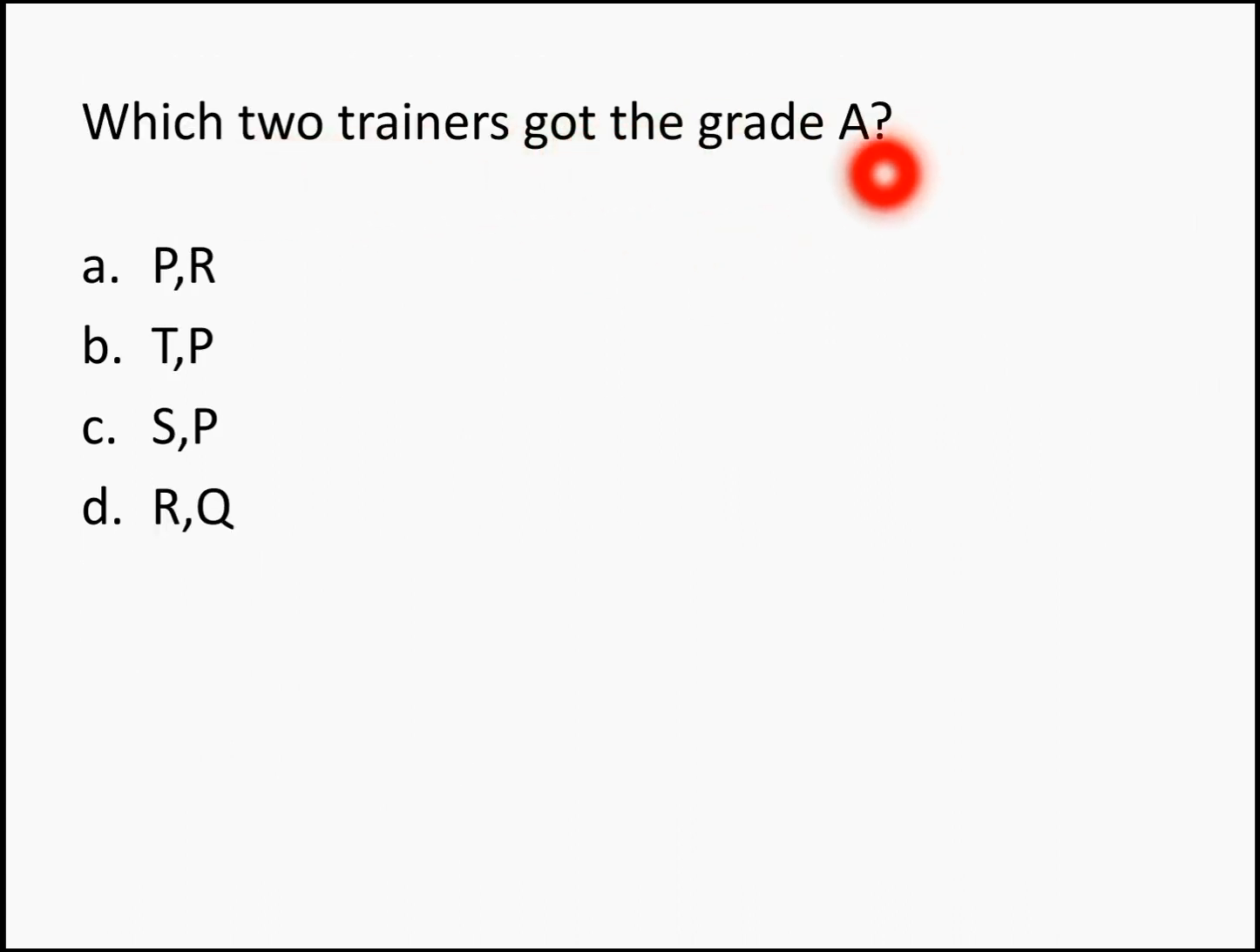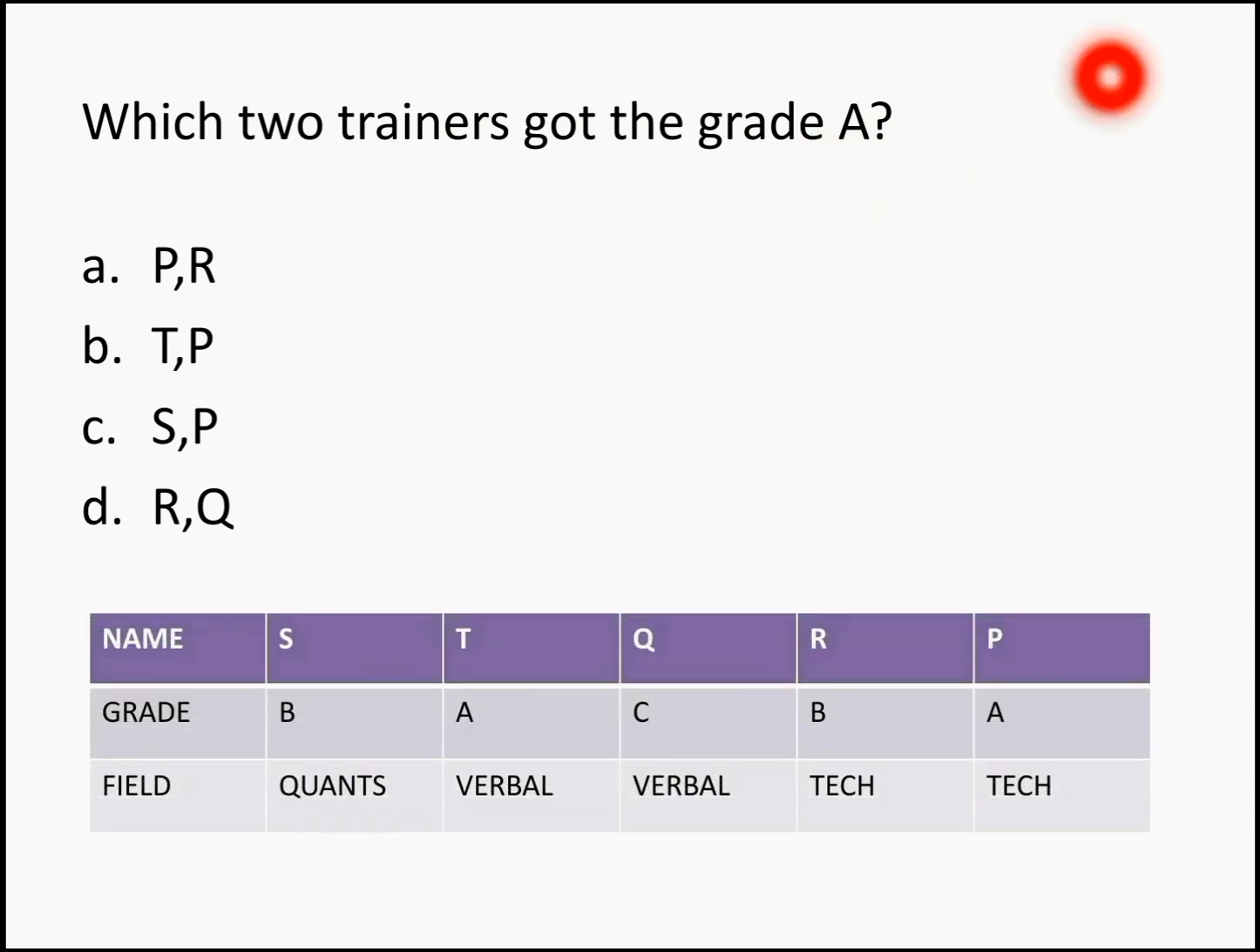Which two trainers got the grade A? So A grade is got by P and T, which is in your option B.